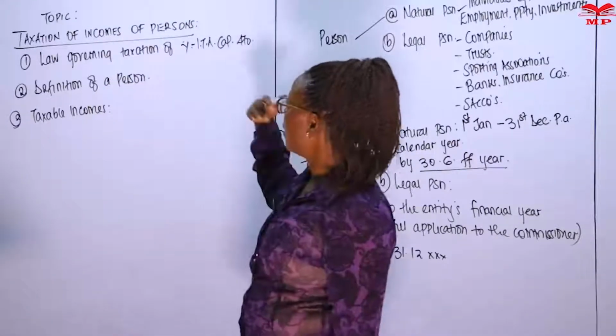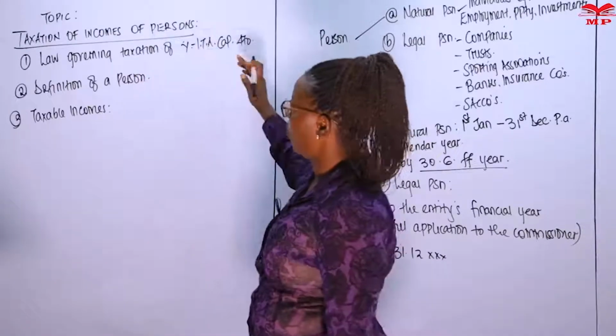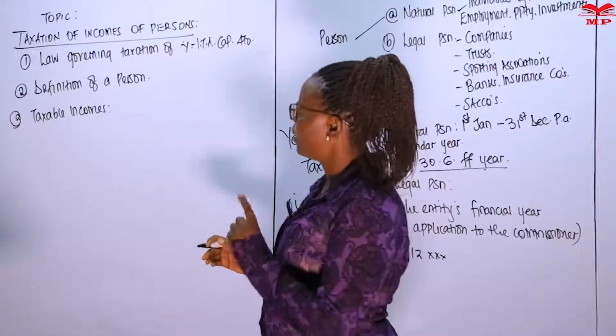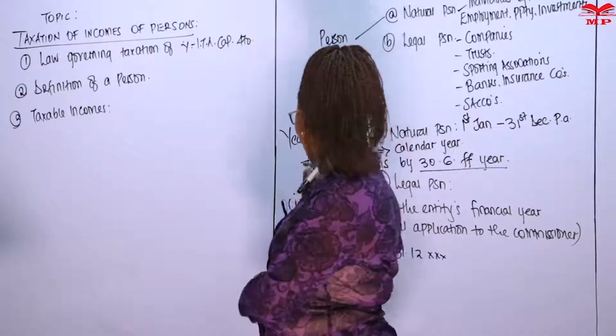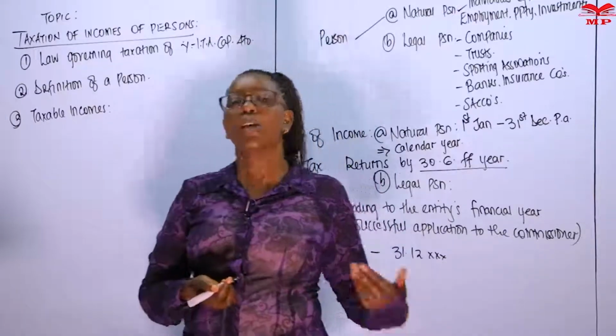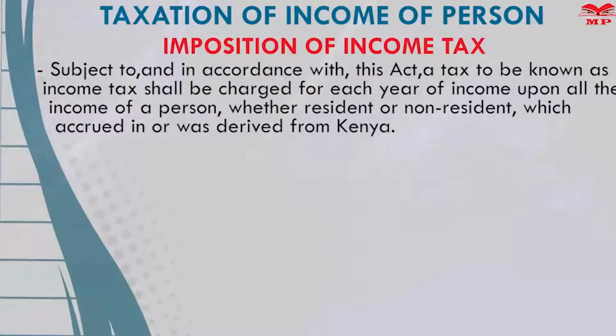So we've said the law governing taxation of income in Kenya is the Income Tax Act, Chapter 470. We are defining a person, and when defining a person, we've come across a key term, year of income. So we get back to Section 3, subsection 1. Subject to and in accordance with this Act, a tax known as income tax shall be charged for each year of income.